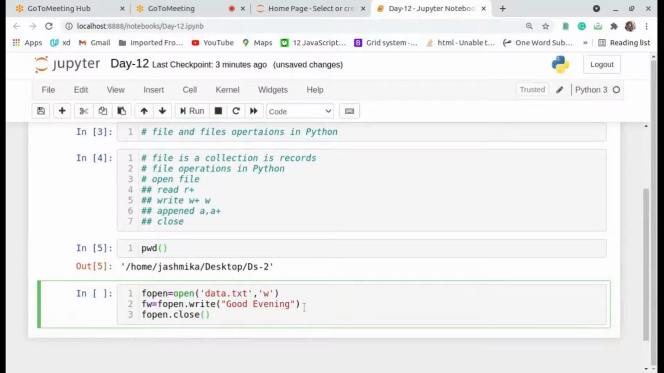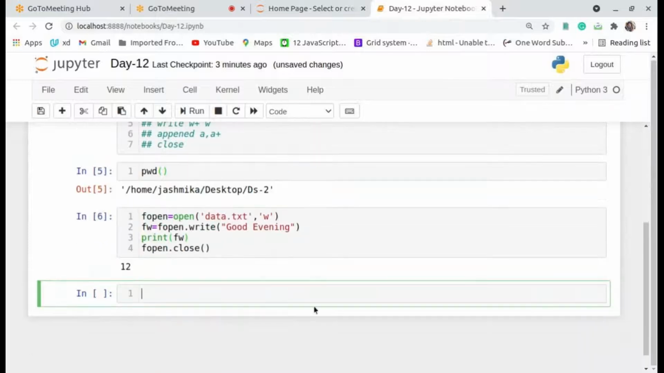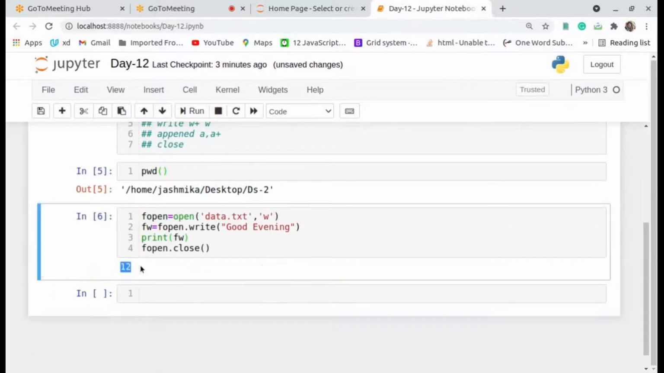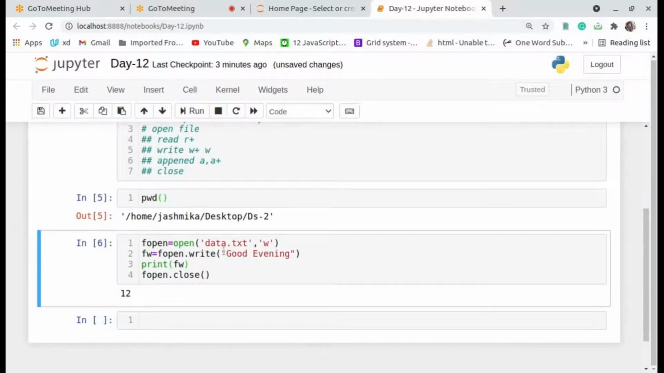Now if you want to print the data in your cell in the Jupyter, you can take the print of fw. Now I get only 12 digits, which is the length of the file. Is it okay?